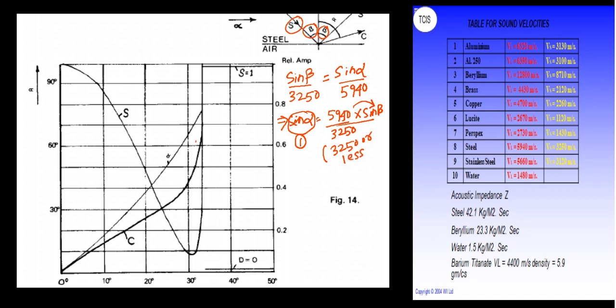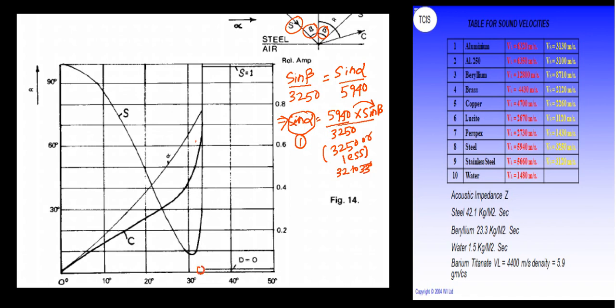So if we calculate this angle, this beta will be coming out of 31 point or 32 point some degree, 32 to 33 degree. So this 32 to 33 degree will fall here.